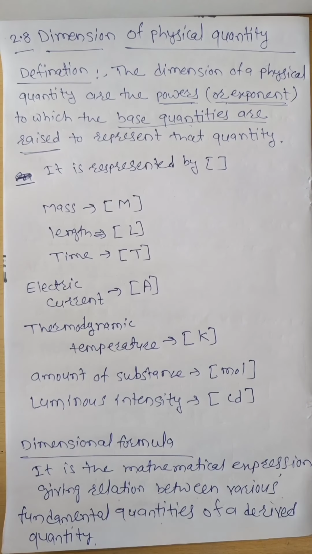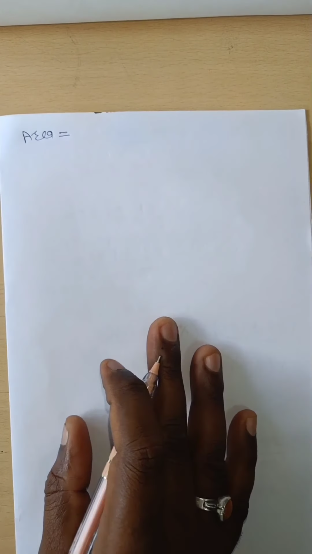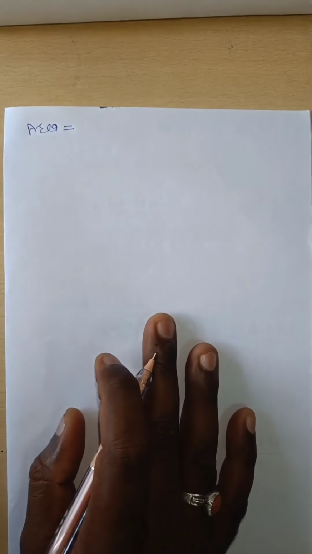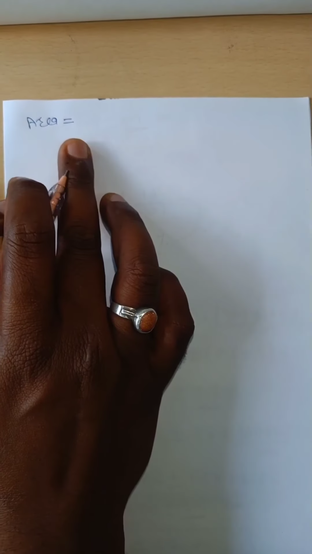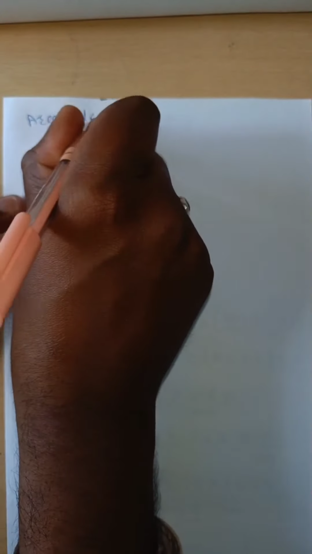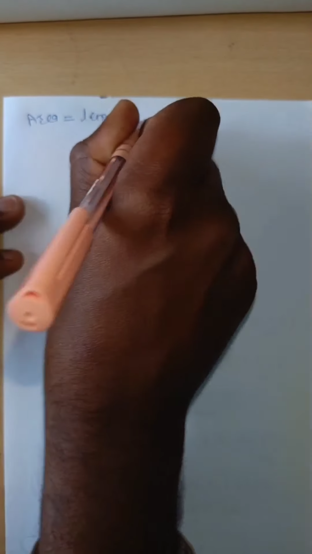Now we have to see some dimensional formulas of physical quantities. See the dimensional formula of area. How can area be represented in terms of a dimensional formula? We know that area is nothing but length into breadth.